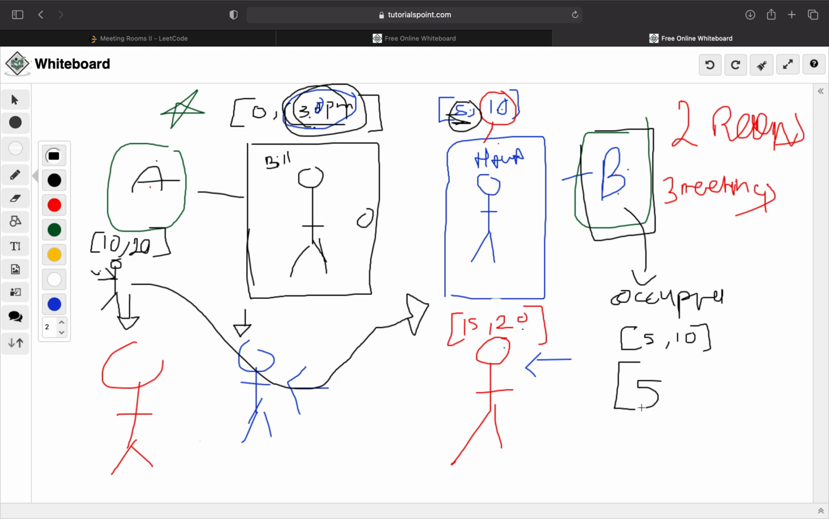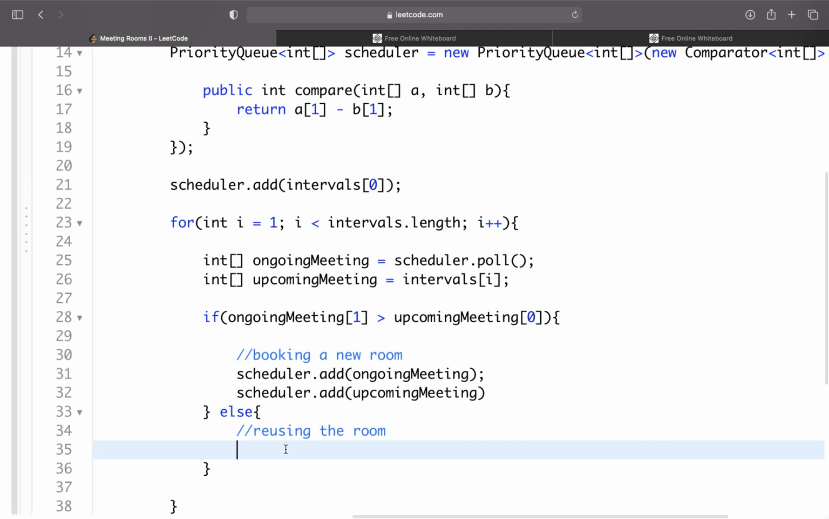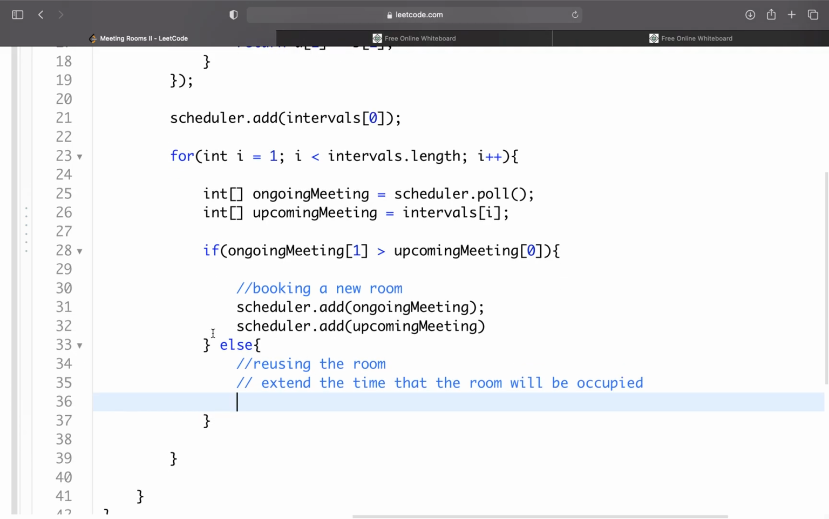then room B's occupation time needs to change from 5 all the way to 20, because that's how long the room will be occupied with meetings. There are 2 meetings going on. We don't really care how many meetings are going to be happening in room B, but what we care about is, because we're reusing the room, it's not occupied from 5 to 10 now, it's occupied from 5 to 20. So people need to know when the room will free up. So this is when we simulate reusing the room. We need to basically extend the time that the room will be occupied. And how can we show that using code?